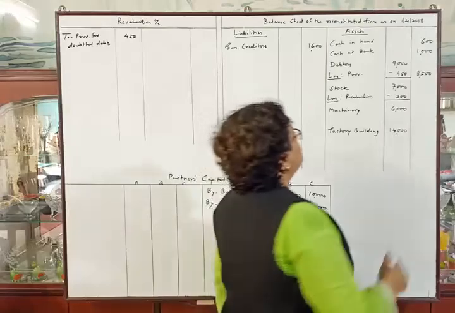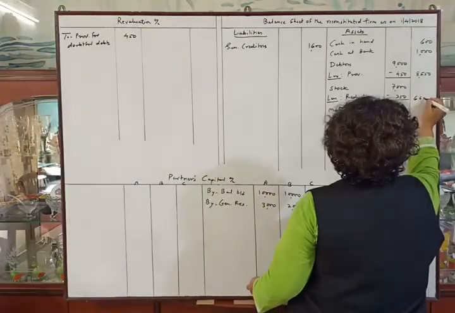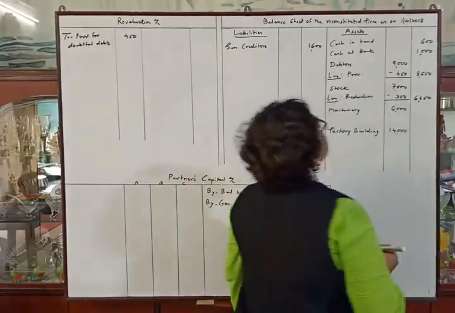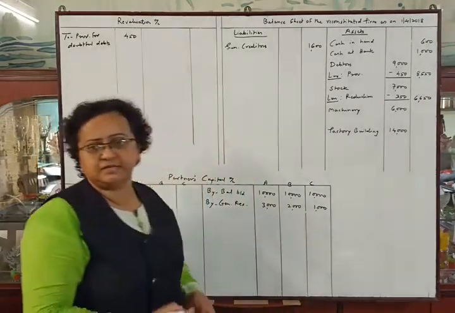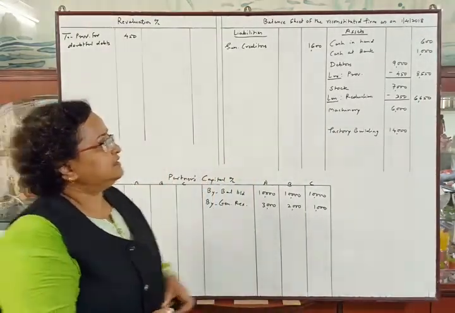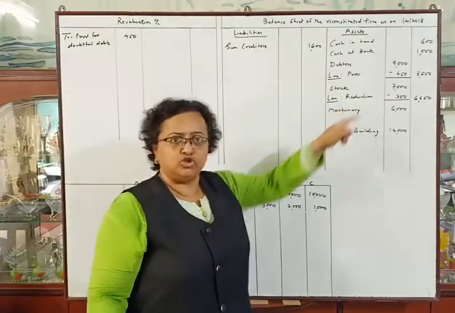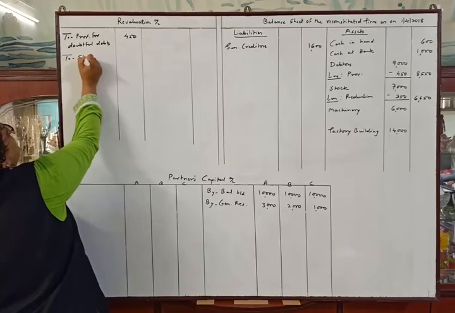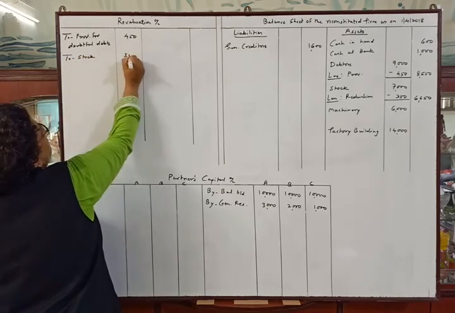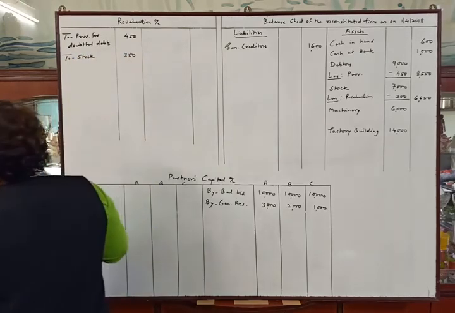Okay. Then this reduction in asset will be loss to the firm. So to stock 350. Then the next adjustment,